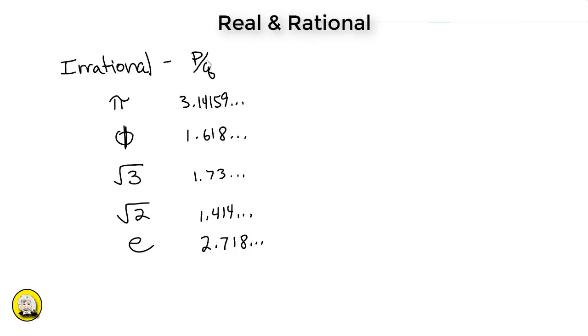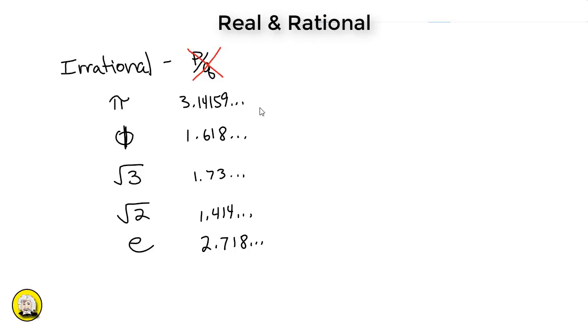Irrational numbers, however, are not crazy. They're just numbers that cannot be expressed in the simple fraction format, p over q. Some examples of irrational numbers include pi, phi, the golden ratio, square root of 3, square root of 2, e, the natural log, one you won't be required to know for this course.